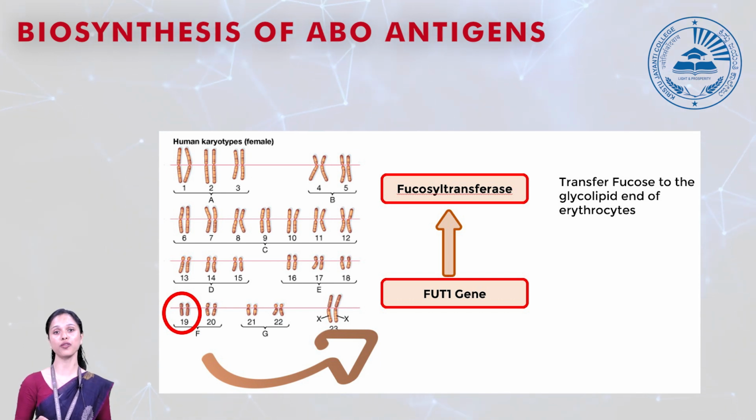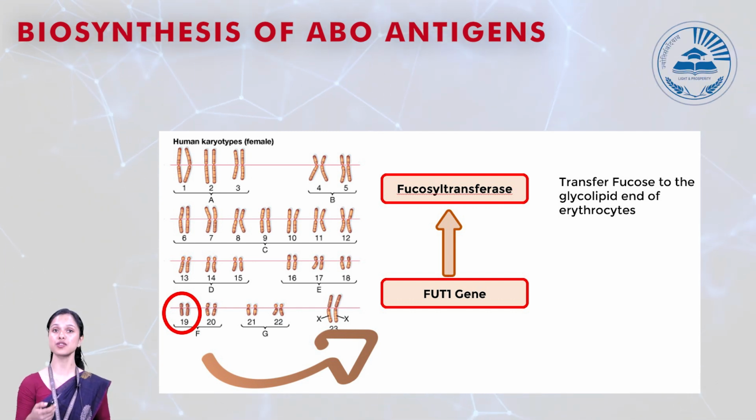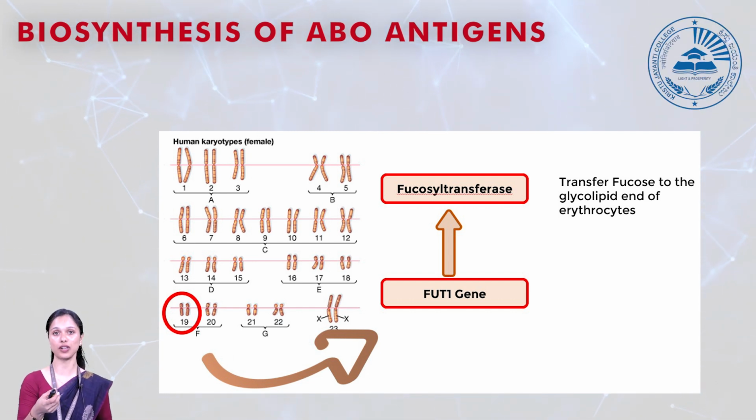So what is the role of fucosyltransferase? Fucosyltransferase helps to transfer a sugar, the fucose molecule, to the glycolipid end of the erythrocyte.